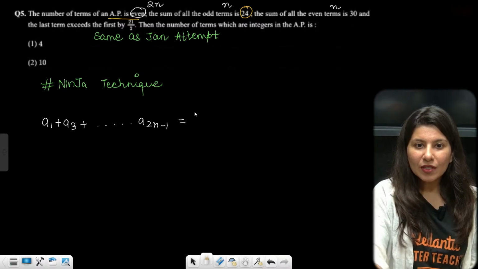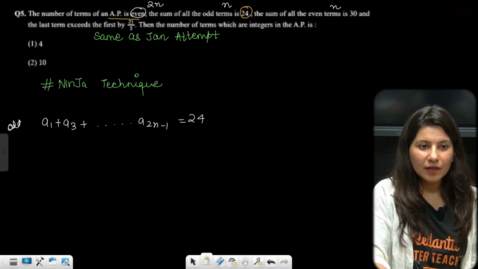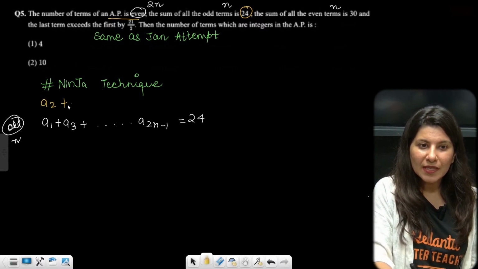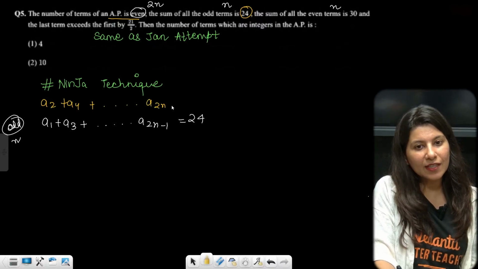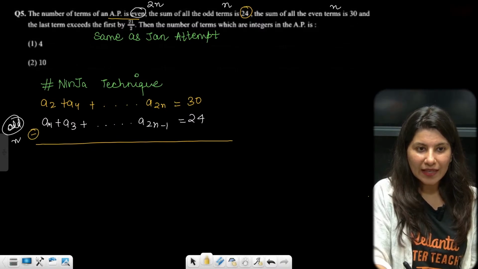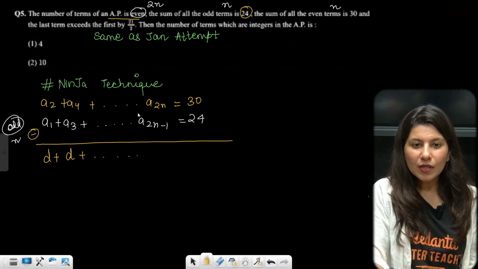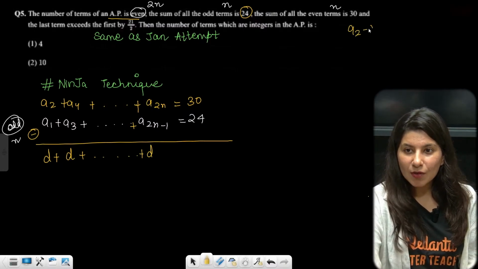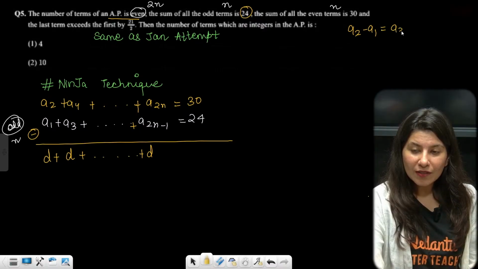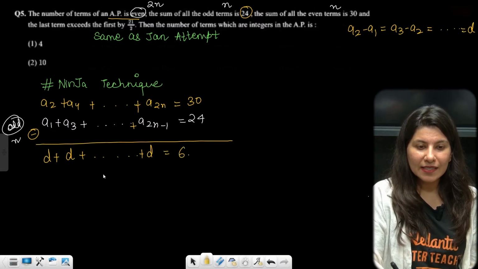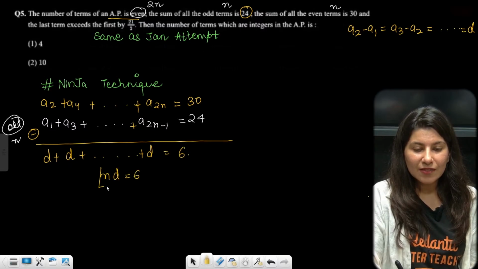Sum of odd terms is 24, and there are n odd terms. Sum of even terms is also given: a2 plus a4, up to the last even term a2n, which gives 30. If you subtract, a2 minus a1 is d, a4 minus a3 is d, and so on, all the way up to a2n minus a2n minus 1 is d. Basically, I am using the concept that the difference of two consecutive terms is d. And this is 6. So nd is equal to 6. First equation we are getting.